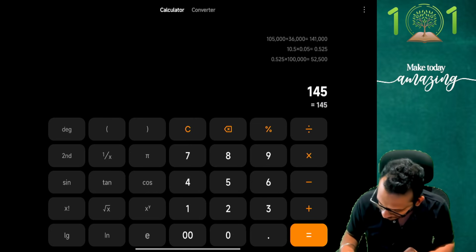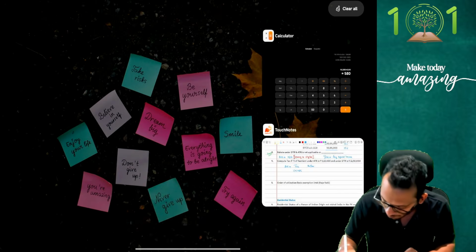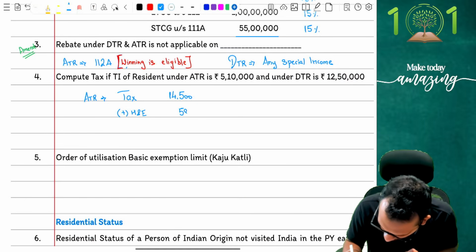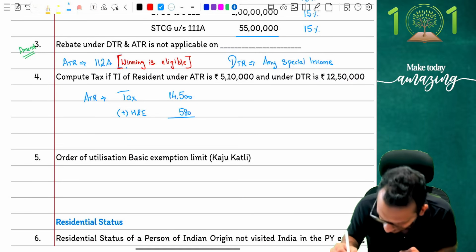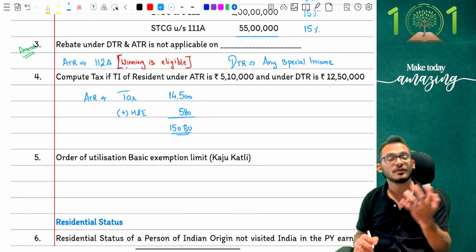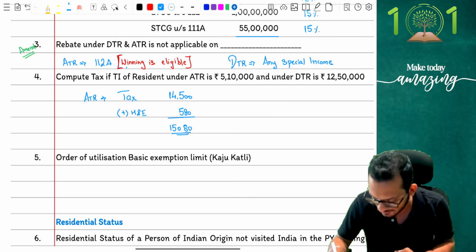Sorry, 14,500 into 4 divided by 100. The answer is 580 rupees, which means 580 is getting added to my statement. With 580 getting added to my statement, the answer is going to be 15,080. This is how the conversation is going to look like. Clear? Yes, that is what the rules are.